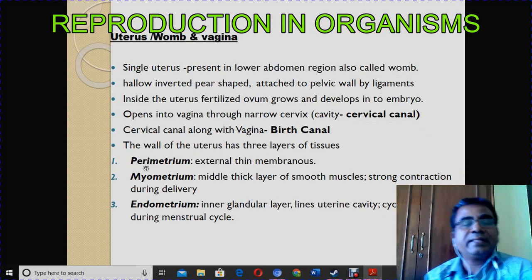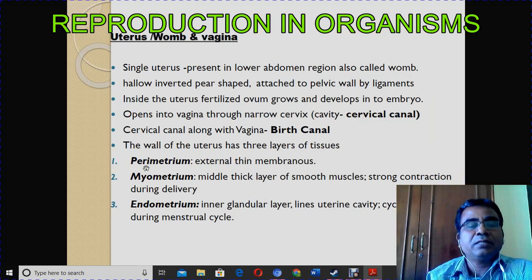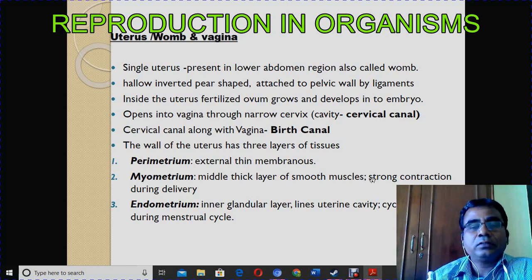Now the three layers of the uterus: perimetrium, myometrium, and endometrium. Perimetrium is the external thin membrane. Myometrium is the middle thick layer of smooth muscles, and that is responsible for the strong contraction during delivery. During delivery, the uterus must be in a state of contraction, and that contraction is effected by the smooth muscles found in the myometrium. So myometrium is the middle thick layer of the uterus that is responsible for the contraction during delivery.